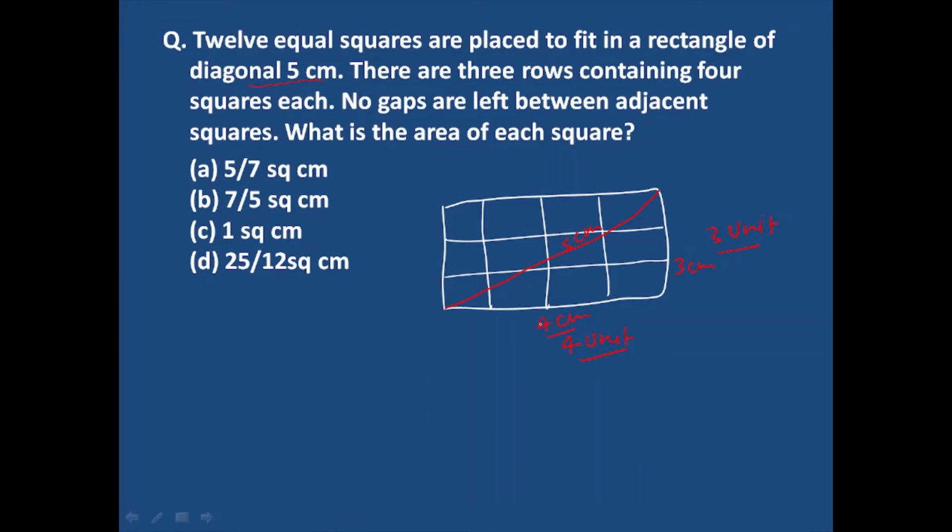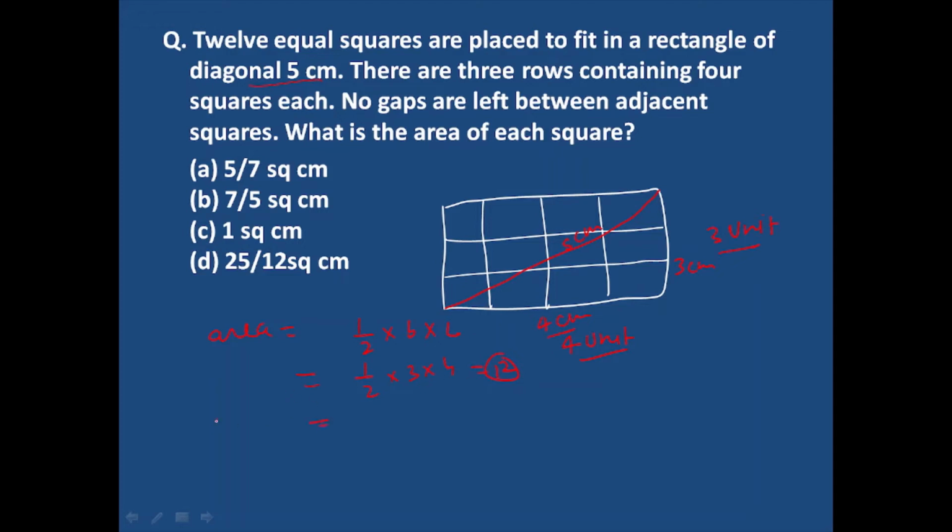So this makes a right angle triangle, and the area of this will be half into breadth into length. So this is half into 3 into 4, and this will become 6. So half of the rectangle is 6 units.